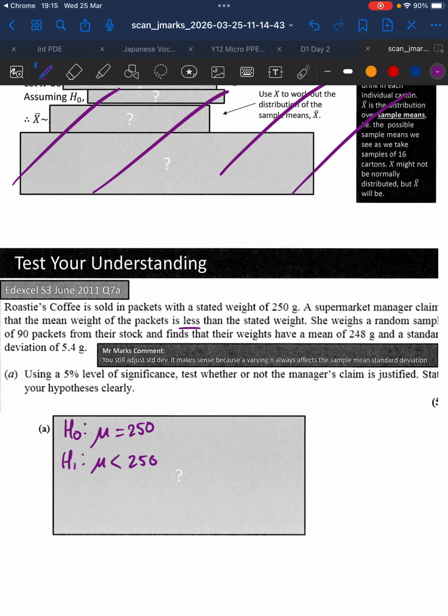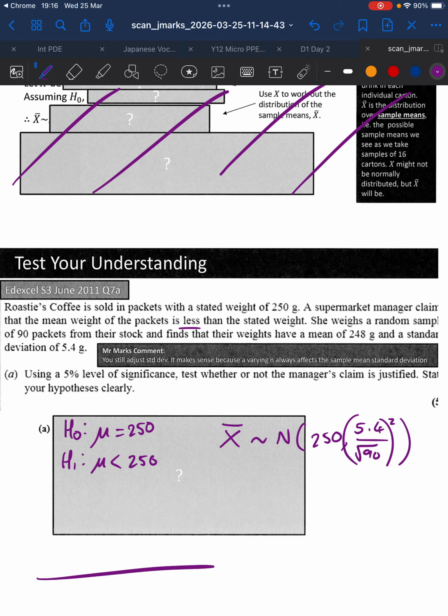If you look at the mark scheme, it will show you how to do this sometimes in a very different way, which is not what I'm going for at the moment. So let's go through this one. The distribution is normal. The mean is going to be 250. I've got 5.4. I still need n, so that's root 90, isn't it? So that's what I would be doing. I'm just going to put that into normal CD on my calculator.